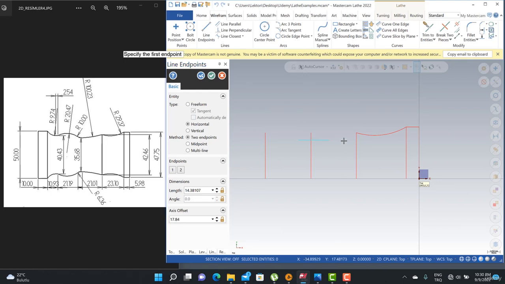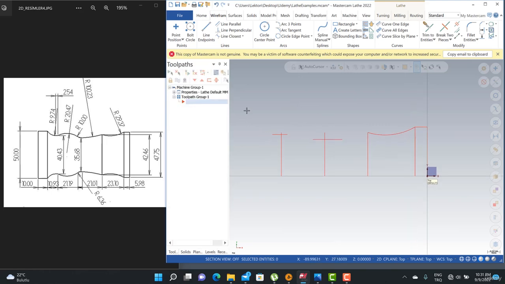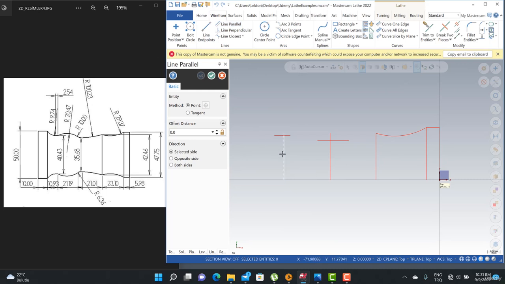And then we can also see another line here. It must be 30.42 divided by 2, and we got this one. Okay, and then we can also use another parallel line with 10.93 here.